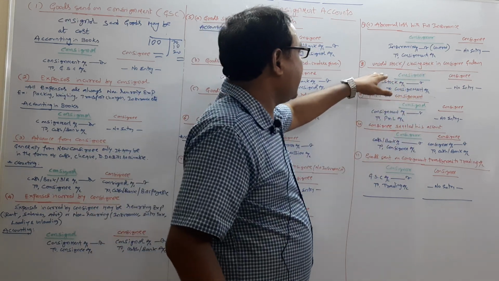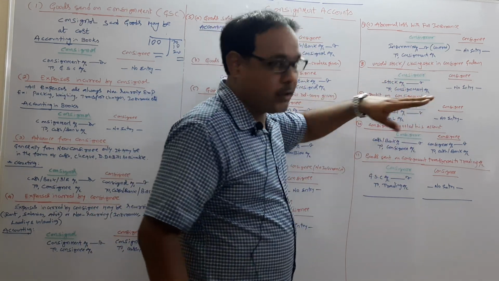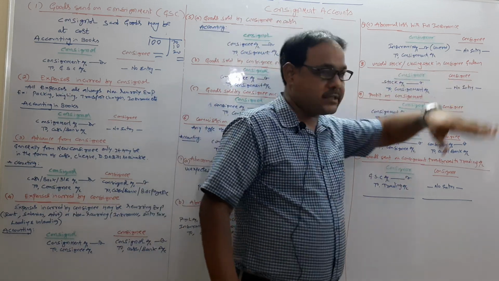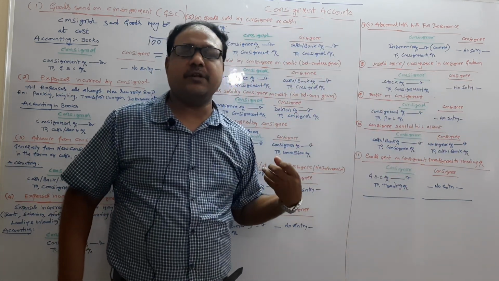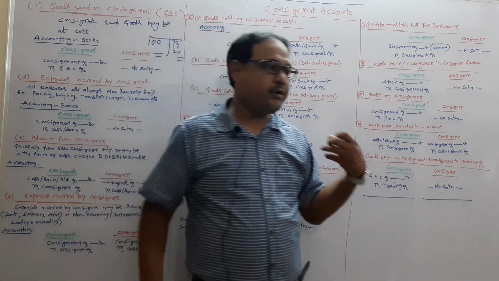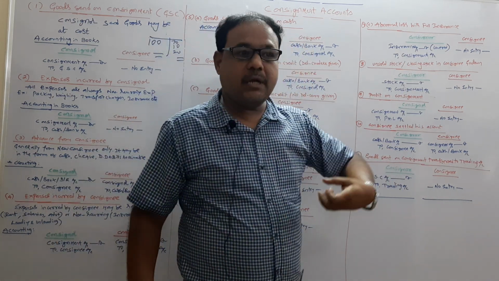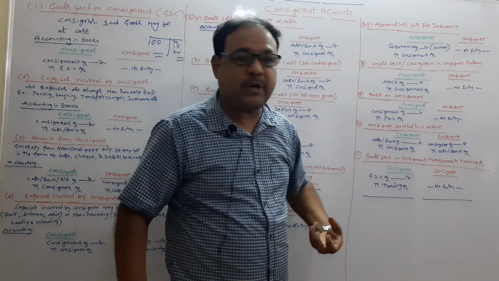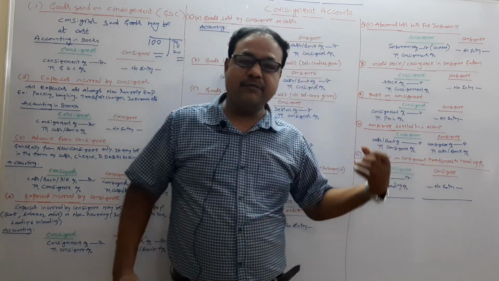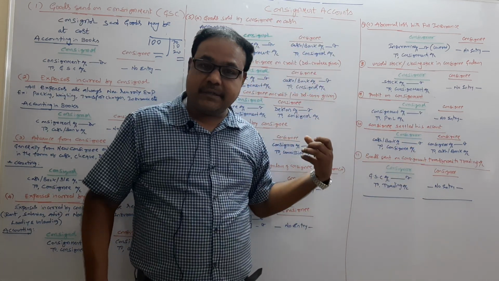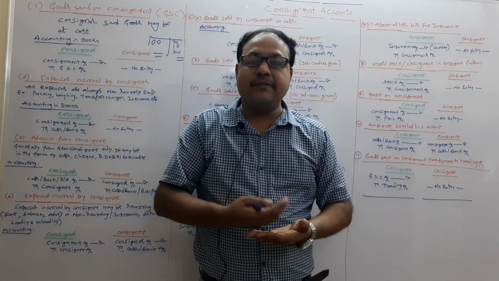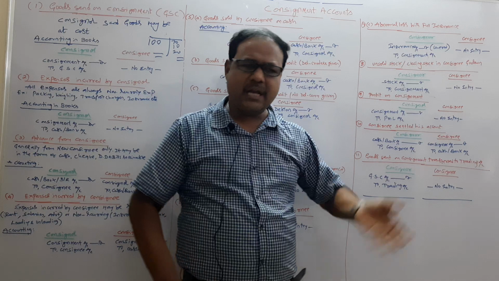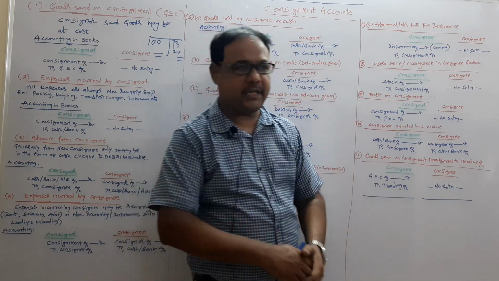The next one, unsold stock or closing stock in the consignee's godown. See, unsold stock or closing stock is always at the risk of the consignor only. Now, what is the valuation principle of the closing stock? Same as inventory valuation, Accounting Standard 2 suggests cost or market price, whichever is lower. The same principle we apply here.